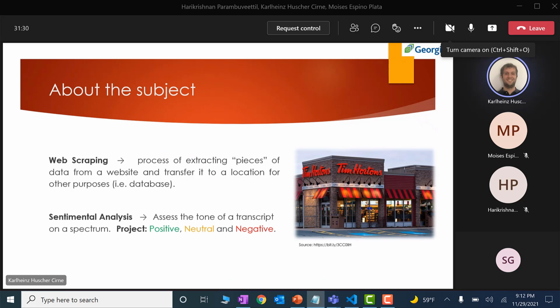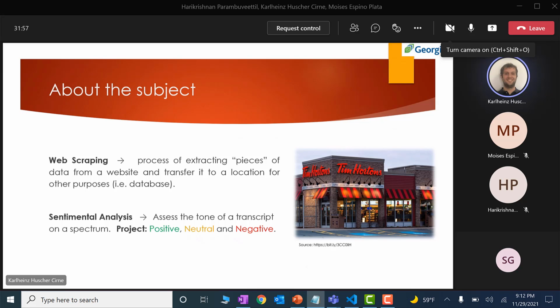Just talking a little bit about the subject, the two main topics that we're going to explore are web scraping and sentimental analysis. So web scraping is the process to extract pieces of data from a website and to use it in another tool or another data source, for example, a database to import to a data visualization tool.